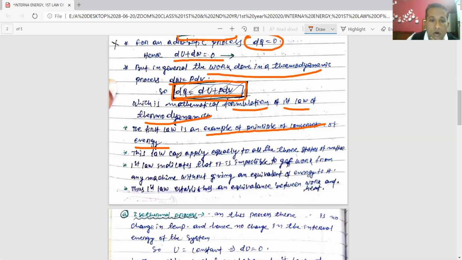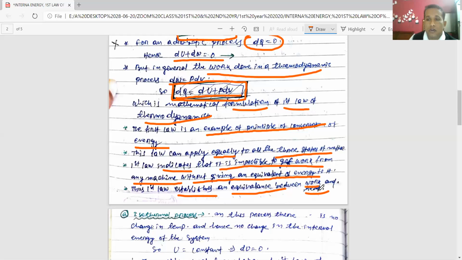The first law can also be applied equally to all three states of matter. That means it can apply to the solid state, the liquid state, and the gas state. The first law indicates that it is impossible to get work from any machine without giving an equivalent amount of energy to it. Thus, the first law establishes an equivalence between heat and work.